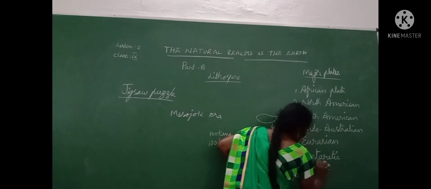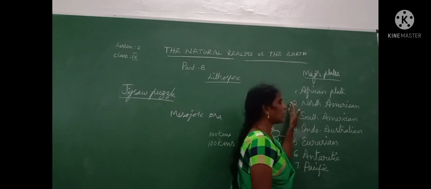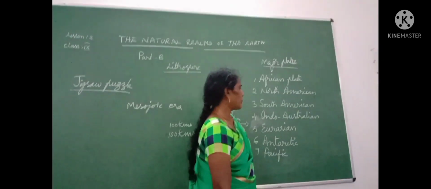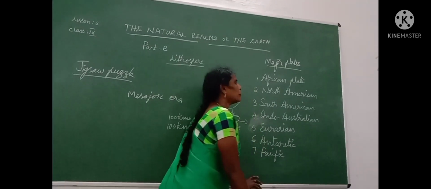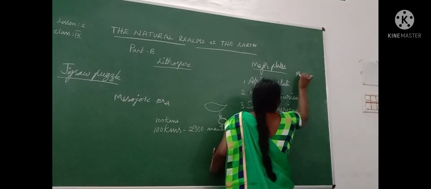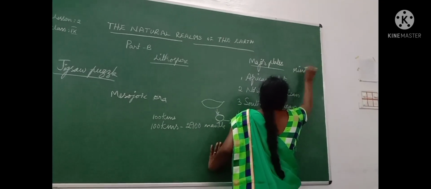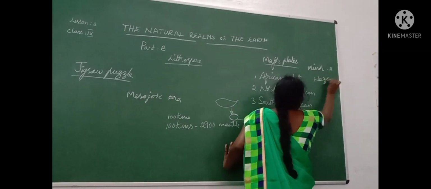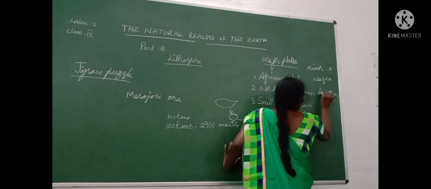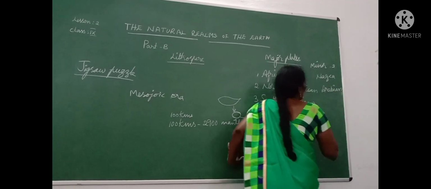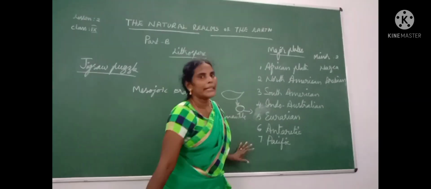So these seven are major plates. And then minor plates also there, two minor plates: Nazca plate and Arabian plate. These two are minor plates.